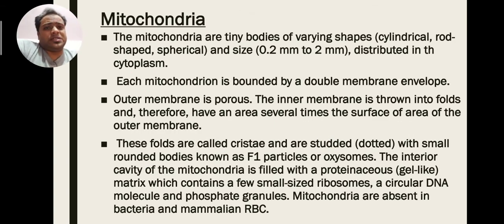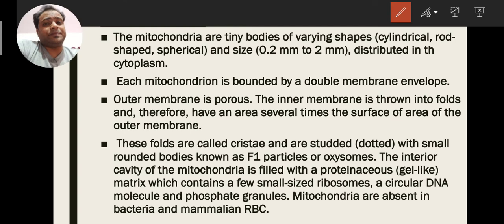After that we have mitochondria. Now how do mitochondria help the cell? See, mitochondria are found in plant cells and animal cells, because the main function of mitochondria is to make energy for the cell. So what is the structure of mitochondria?